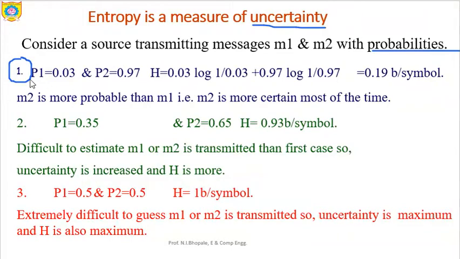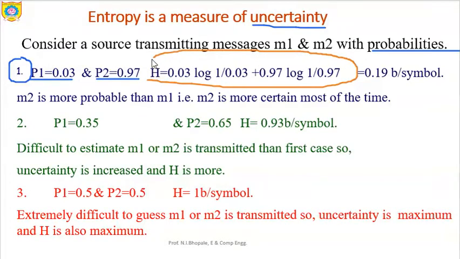probabilities. So the probability of the first message is 0.03, the second message is 0.97, and based on these two probabilities for M1 and M2, we can directly obtain here, just look at this particular statement, capital H. This is nothing but the entropy of that particular source which is generating the messages M1 and M2 with these probabilities. So here the probability of the second message is more than the first message.